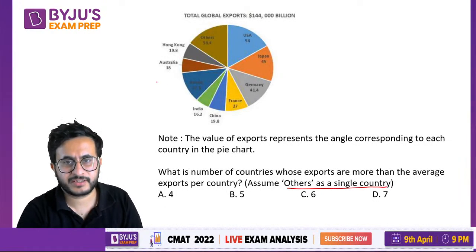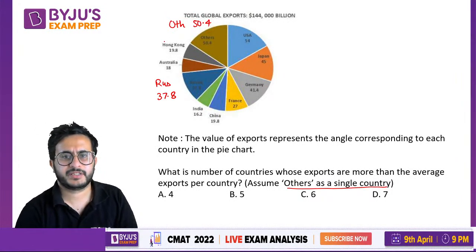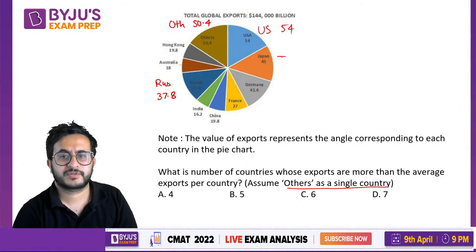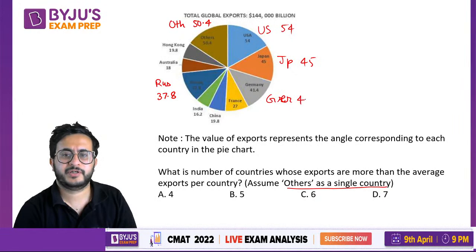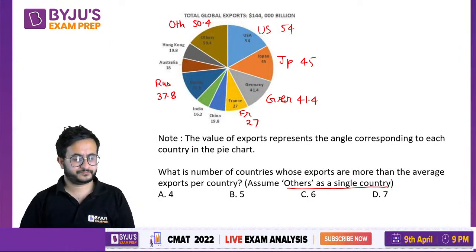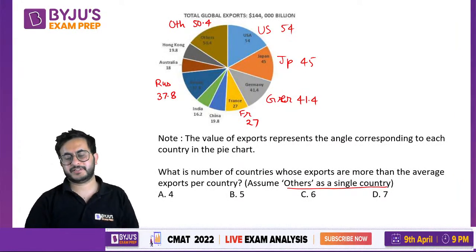Okay, so I'll write the values again. This is Russia 37.8, right? Others is 50.4. Okay, rest I think are visible. US 54, Japan 45, Germany 41.4, France is 27. You have to find the number of countries whose exports are more than the average exports per country.